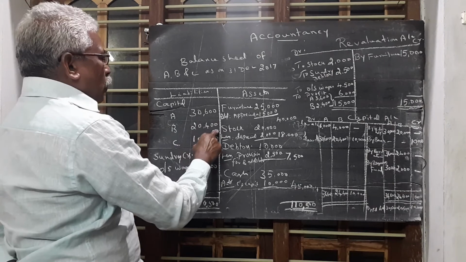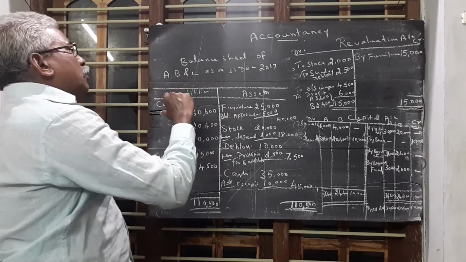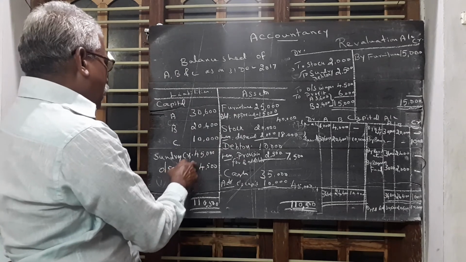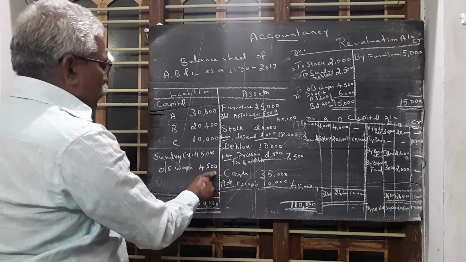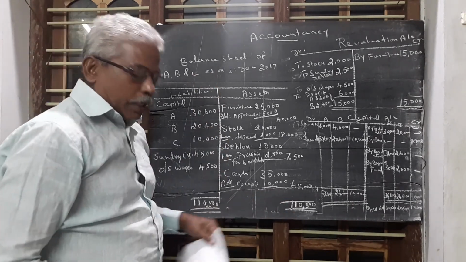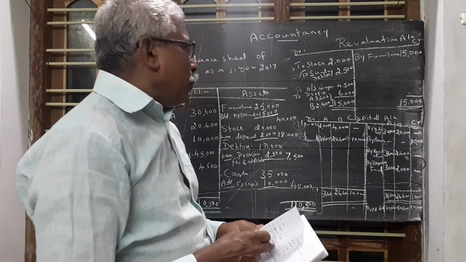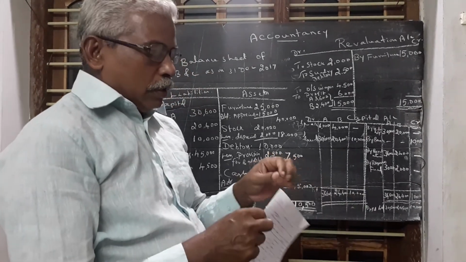Sundry creditors, there is no change between the previous balance sheet and the new balance sheet. Outstanding wages, one additional liability comes, 4,500. If we total it, both sides are tallied. Dear students, try to do the remaining problems given in the textbook. Try to do it. God bless you.